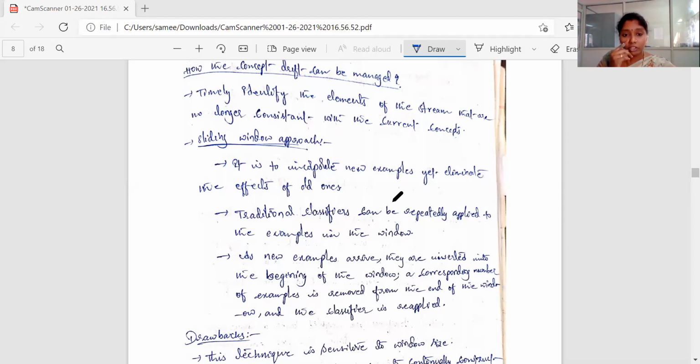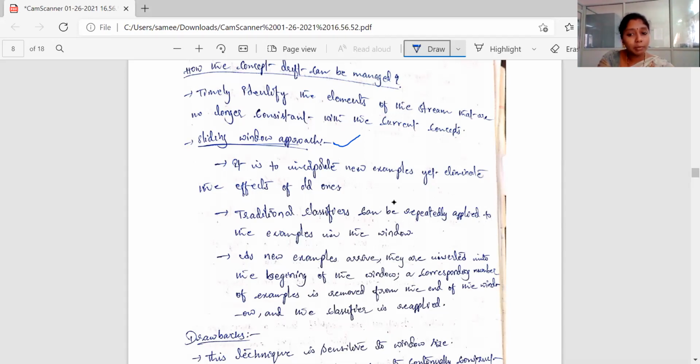To achieve concept drift handling, what we need is this: once the model is constructed, new examples keep being added, so we need to incorporate those new examples into the model, and we need to gradually eliminate the effect of the old examples on the constructed model. For that, this is a suitable approach for solving this problem.